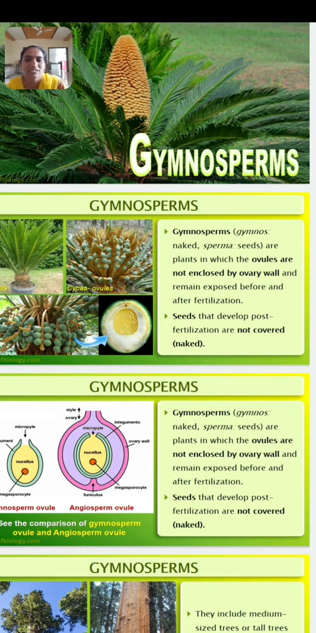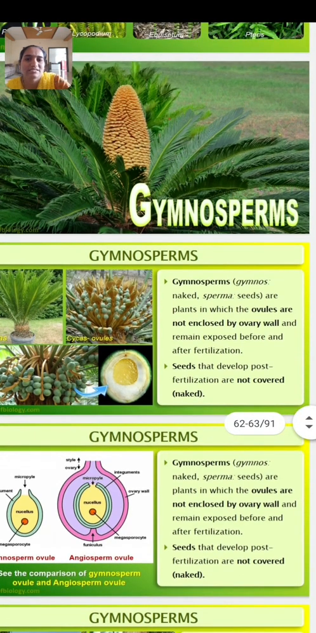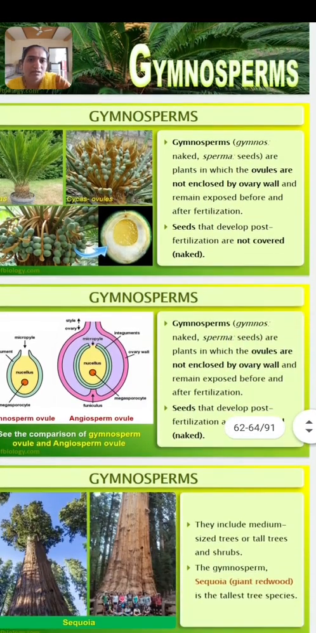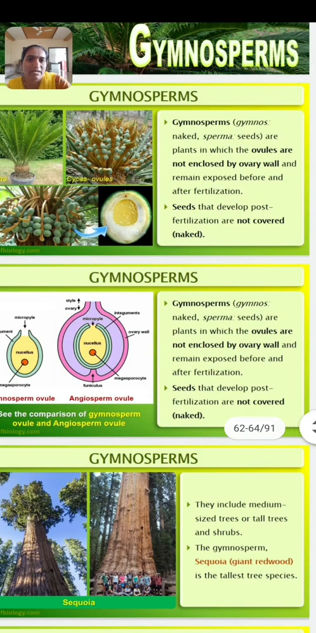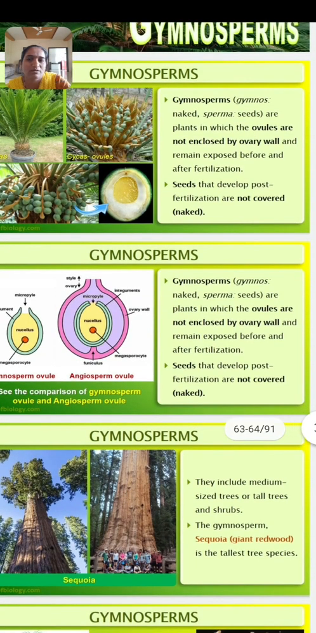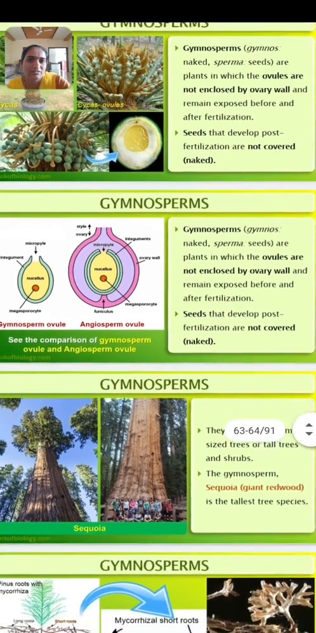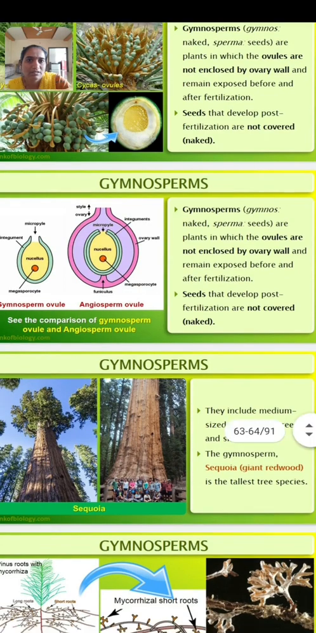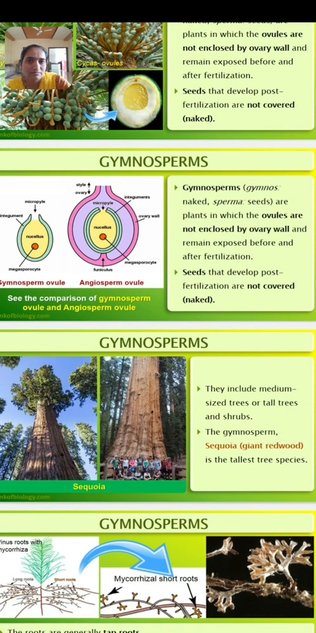Both are seed bearing plants, but in gymnosperms, seeds are open, seeds are naked, in which the ovules are not enclosed by an ovary wall and they remain exposed before and after the fertilization. Seeds develop after the fertilization, which is not enclosed.